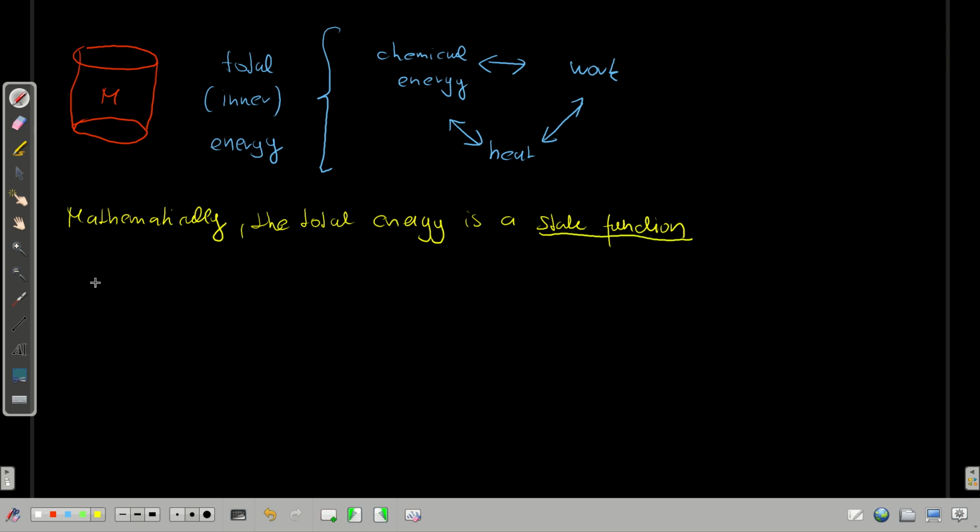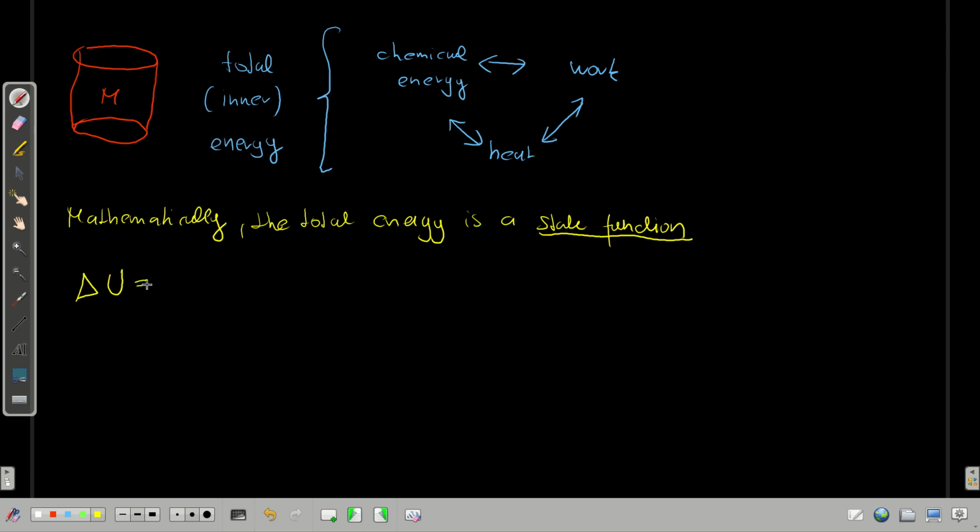It means that energy change now for this description, let's drop that this system is isolated, so mass can enter, mass can leave, heat can enter, heat can leave, and so on. Meaning that this system here can exchange energy with its surrounding by, let's say, either work, heat, chemical energy, or some other forms of energy, and then its total energy changes.